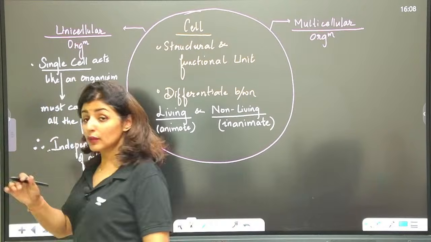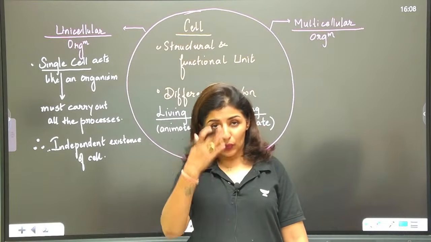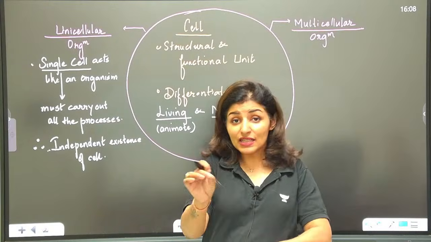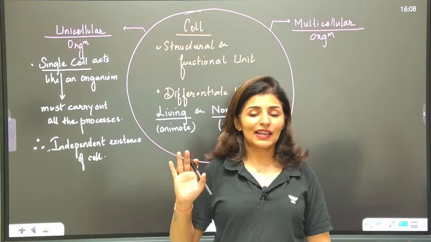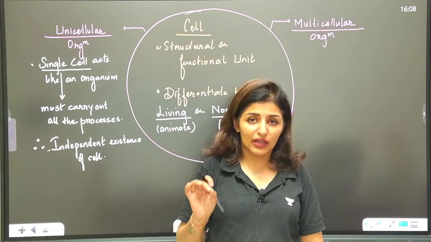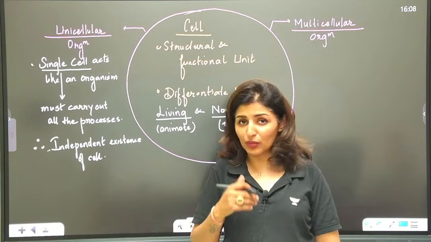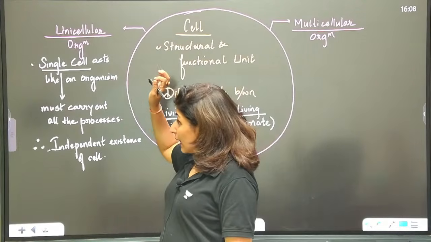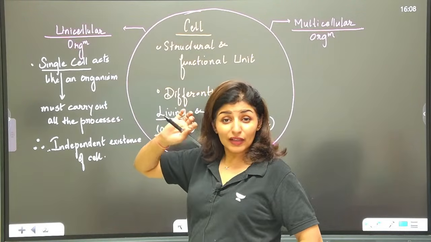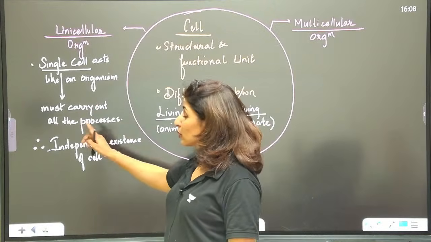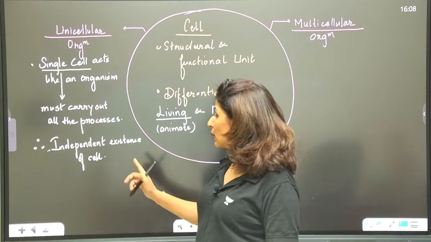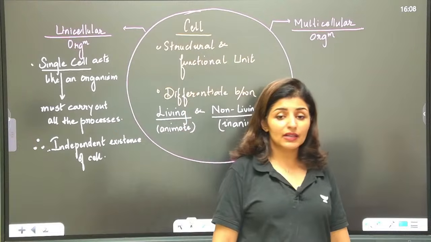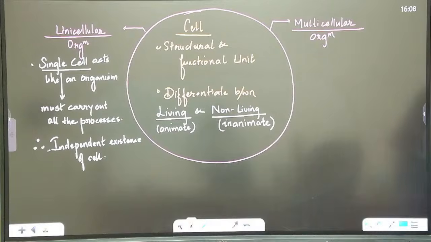You can compare it with the multicellular organism. Now we are multicellular. Our skin cell cannot independently exist as an organism because all the functions are not performed. But when a cell has to act like an organism, one cell should be able to perform all the processes, number one, and it should have independent existence. Please let me know that this point is clear to all.